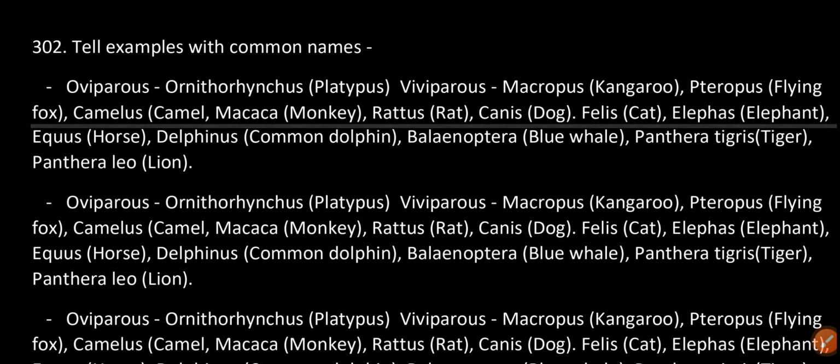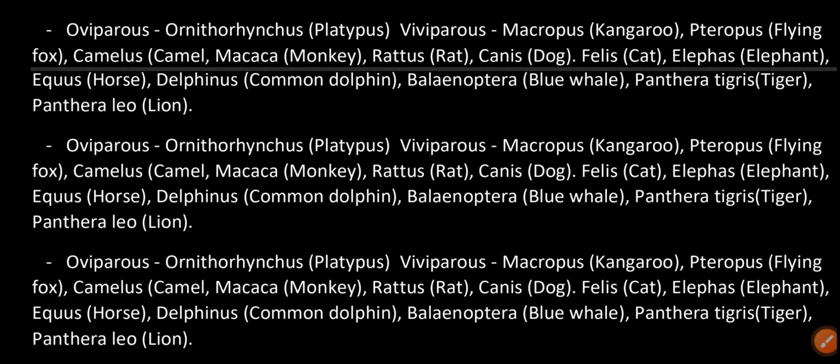Examples with common names: Oviparous: Ornithorhynchus, platypus. Viviparous: Macropus, kangaroo; Pteropus, flying fox; Camelus, camel; Macaca, monkey; Rattus, rat; Canis, dog; Felis, cat; Elephas, elephant; Equus, horse; Delphinus, common dolphin; Balaenoptera, blue whale; Panthera tigris, tiger; Panthera leo, lion.